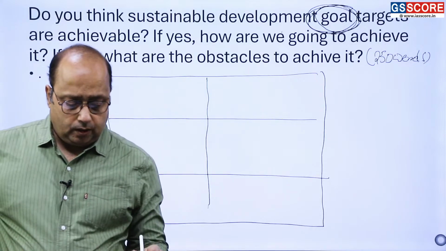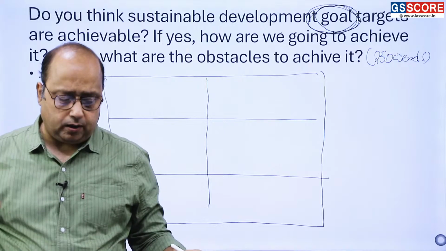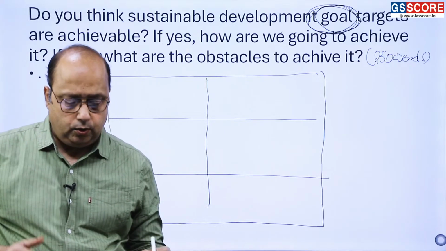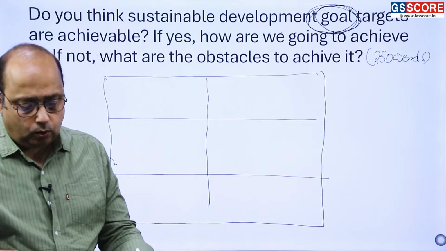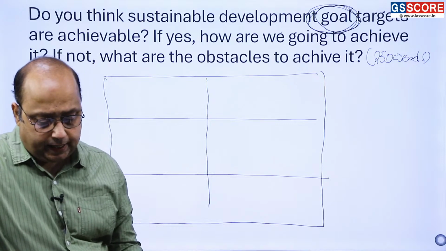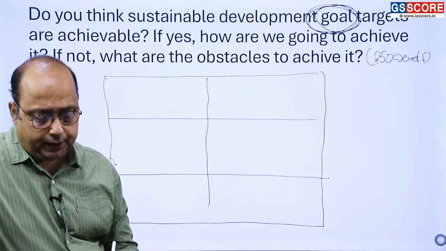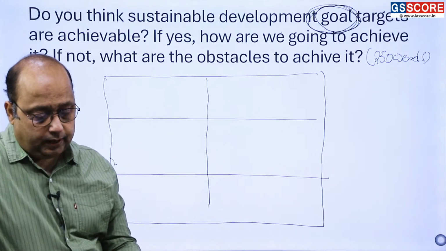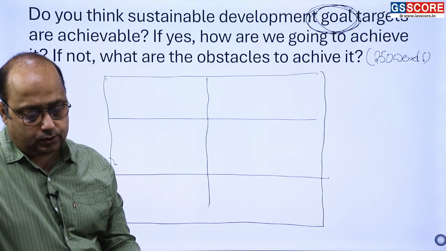Now we have a 3-part question. First part, do you think that sustainable development goal targets are achievable? Second, if yes, how are we going to achieve it? If not, what are the obstacles to achieve it?